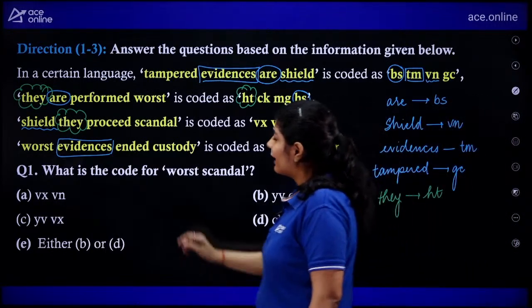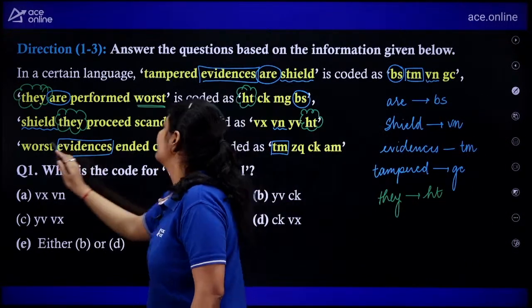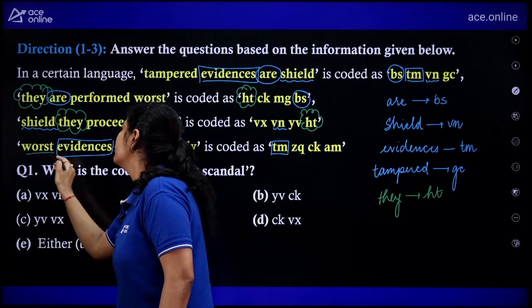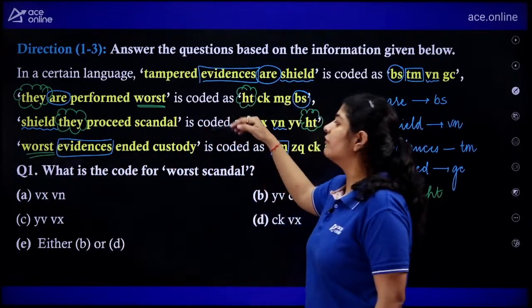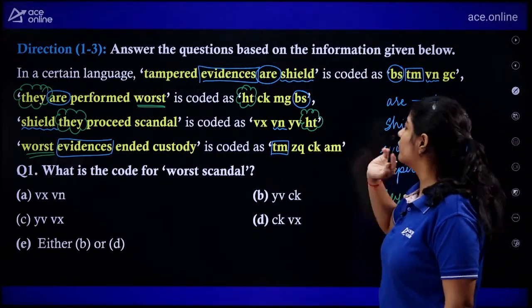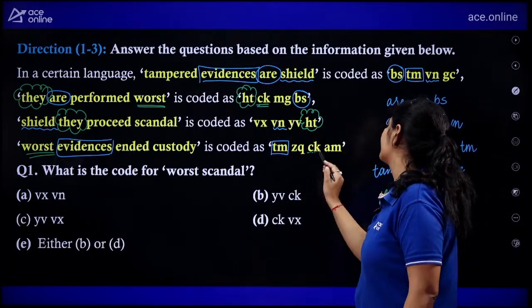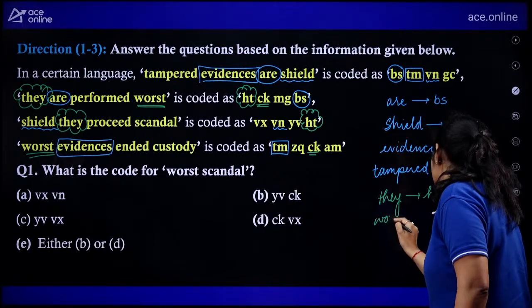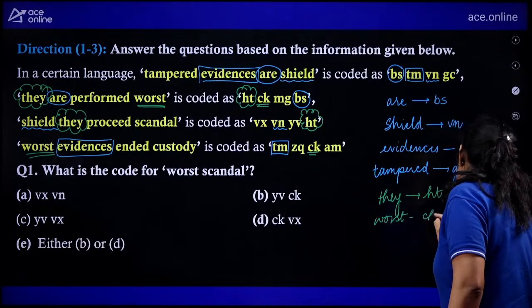Now, we are having worst over here and we are having worst over here. Do we have anything common apart from worst in the second and fourth line? No. So the common code that we are having is CK. For worst, we are having the code CK.